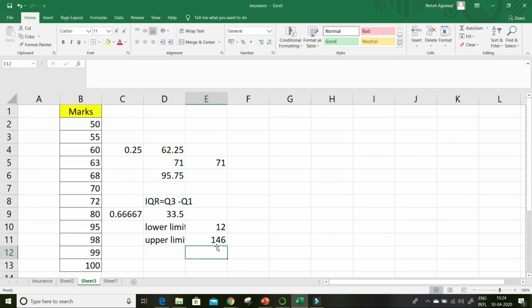An outlier will be an extreme value. So this is all about percentile, quartile, lower limit and upper limit and IQR. We will be covering further things in R and Python.